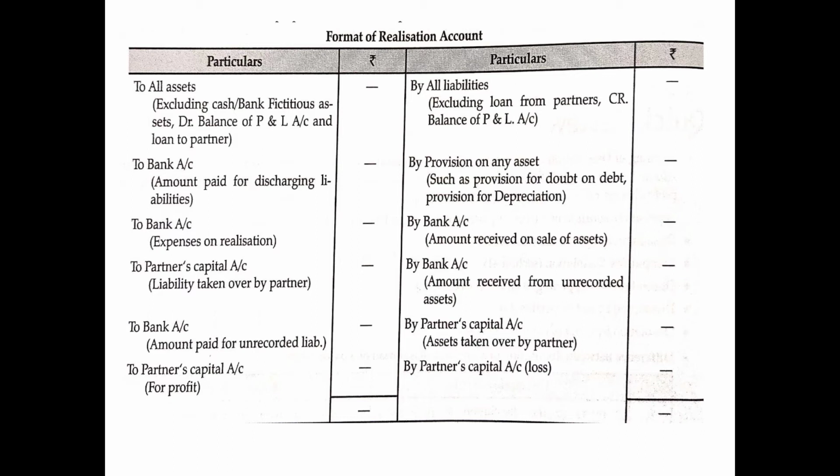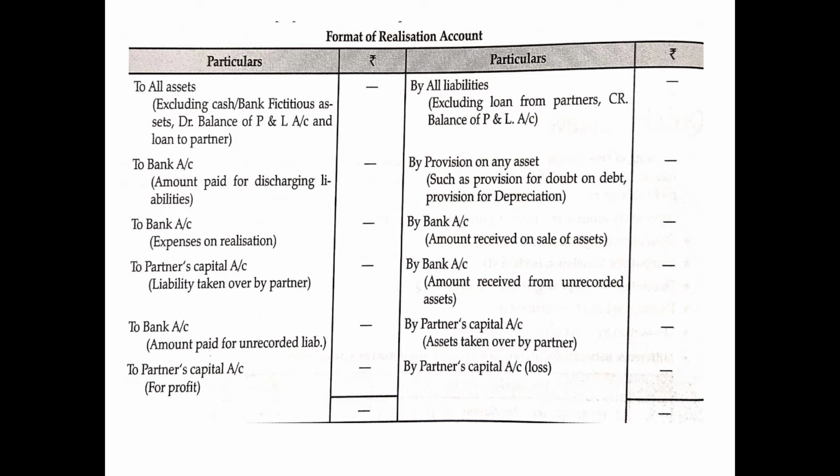Then the third thing which is shown on the credit side of realization account is amount received on sale of assets. Obviously we are preparing realization account to basically sell the assets and realize the money. Whenever the assets are sold off and the money is realized, since the money realized is an income, it will be shown on the credit side of realization account as "By bank account". In brackets you will mention "amount received on sale of assets".